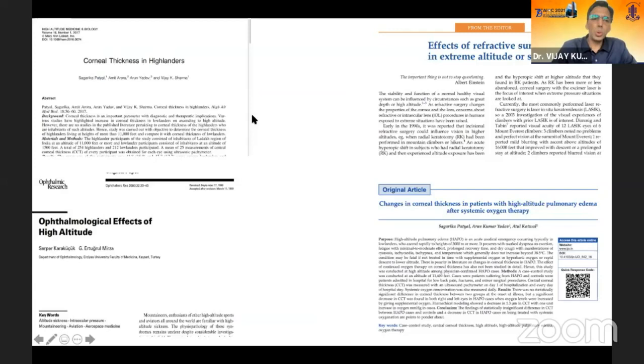When an individual goes to a high altitude area, especially a lowlander, when there is a rapid ascent to high altitude, corneal edema can occur. Although this type of edema is reversible, the various refractive surgeries can also impair the individual's visual acuity when he goes to a high altitude area. Especially the post-RK patients get a hyperopic shift of 3 to 4 diopters when they reach a high altitude or extreme high altitude area.